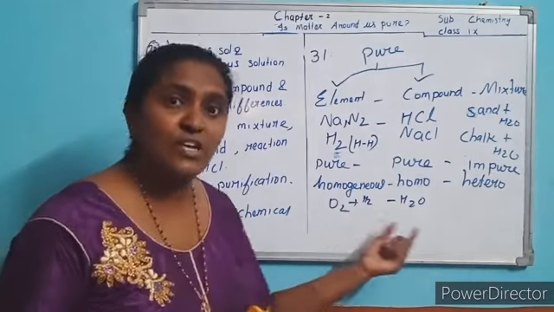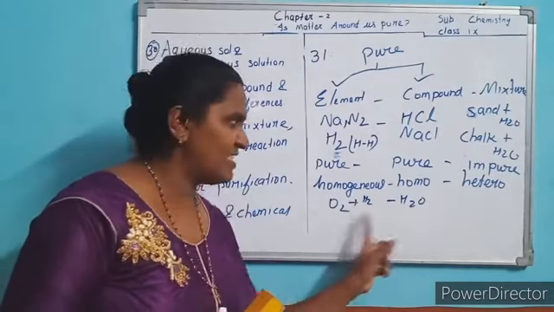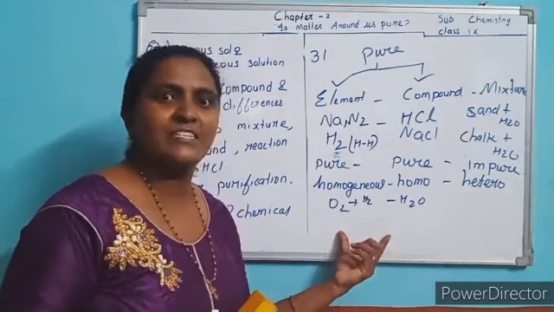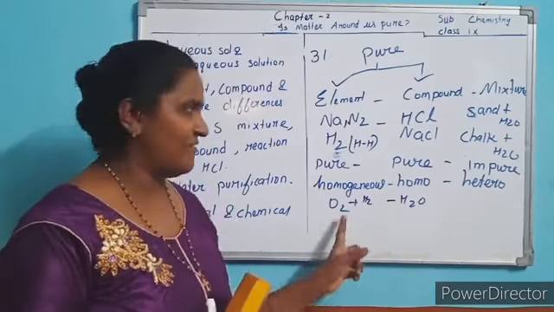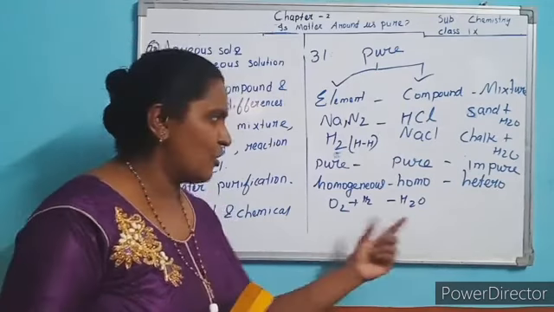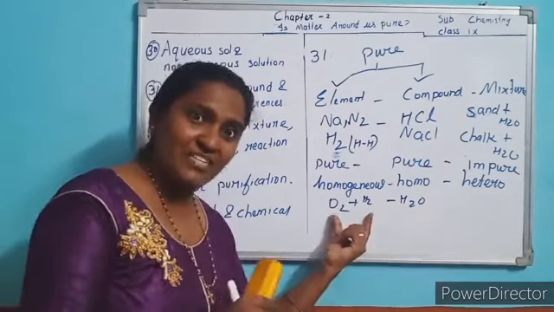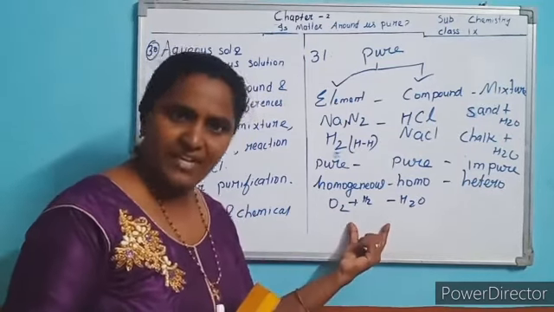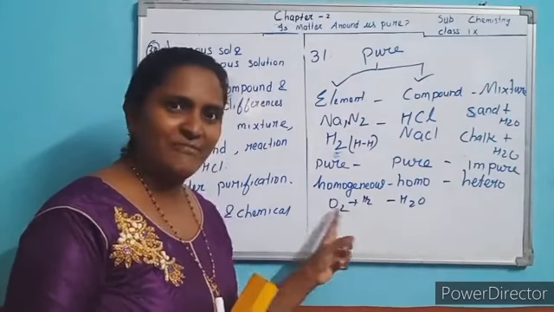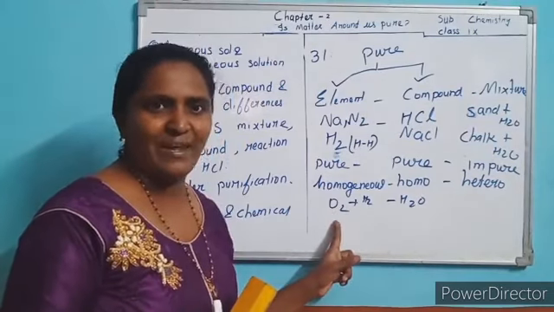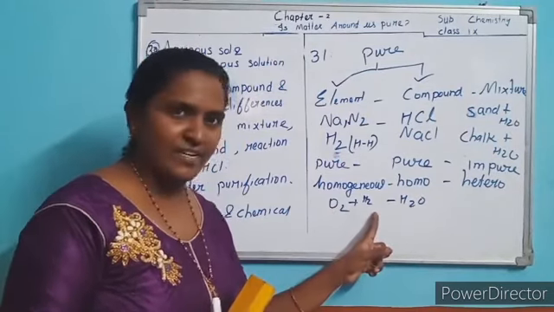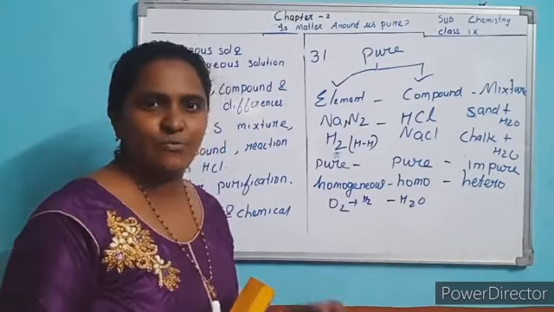So the constitution of the compound from which it is made is different. Its constituents' properties are different. Water is made from these two elements and these two are gases. It is a liquid, so the property varies.